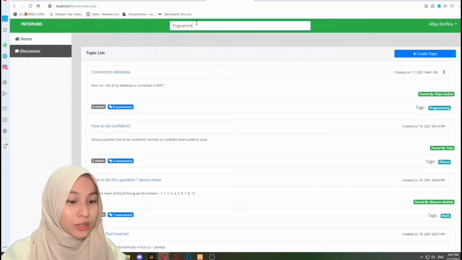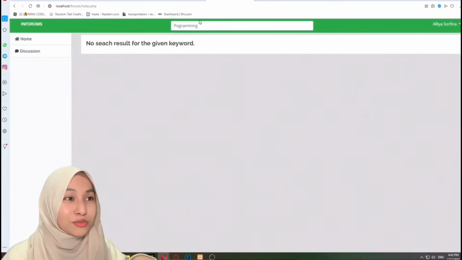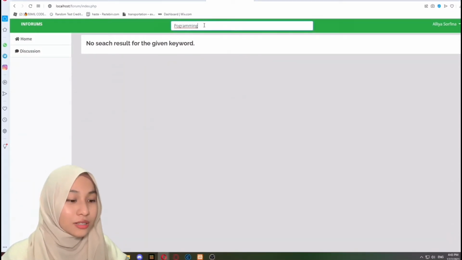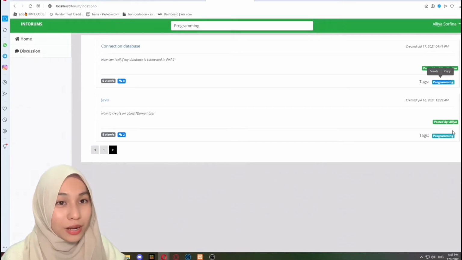For example, we're gonna search for programming. Yeah, there's no result because I put the wrong keywords. Okay, I put a wrong spelling. It's supposed to be programming, right? So I'm gonna change it, correct it. Okay, programming, and yeah, you can see it. So it appears the programming part, the text part.